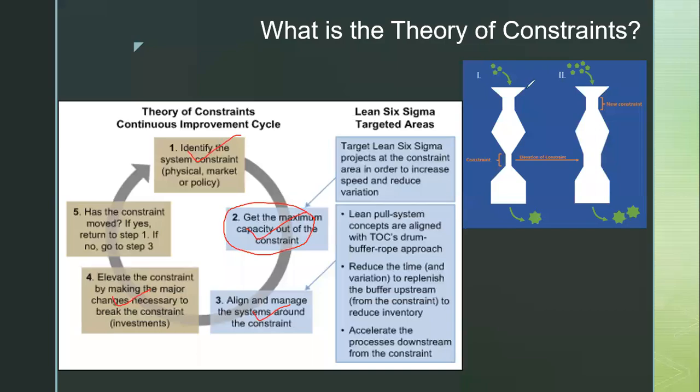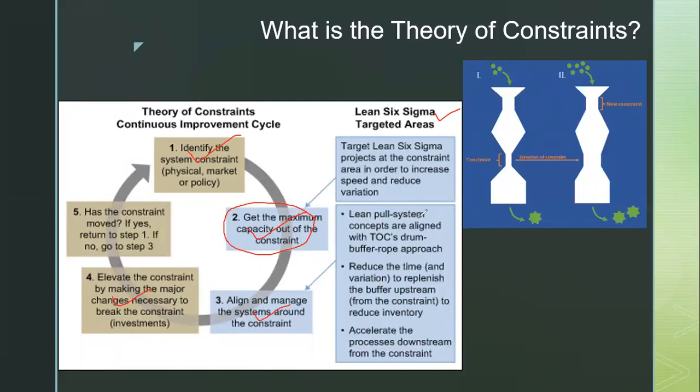How we can link this theory of constraints with the lean program as well as the Six Sigma program. Usually, if you are going to apply the Six Sigma program, because Six Sigma is all about reducing variation, there is quite a bright chance that wherever you have the system constraint, you are getting more variability or more problems over there. So you can focus on that particular area while you are implementing Six Sigma or the lean part.